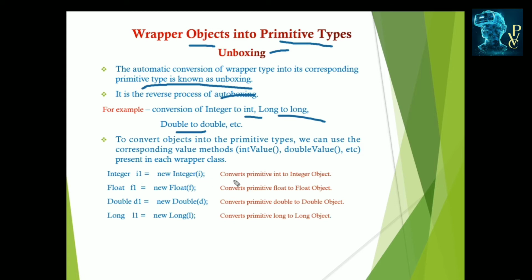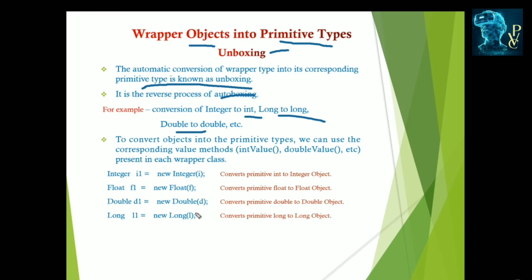Integer i1 is equal to new Integer, which converts a primitive into an Integer object. These are the objects, and they can be converted into their related primitive types in the unboxing process. Float f1 is equal to new Float(f), and it must be converted into its related primitive type by using the floatValue method. And Double d1 is equal to new Double(d). d is the double variable which is converted into the d1 object, and it is reversed again into the primitive type by using the doubleValue method.